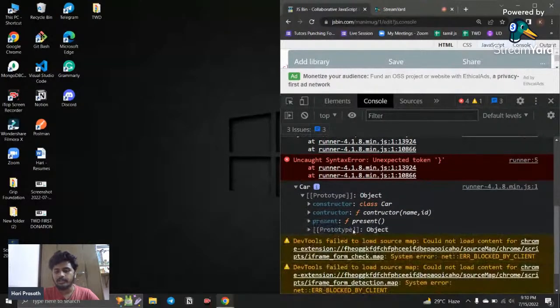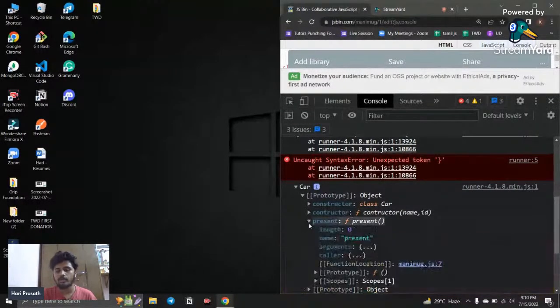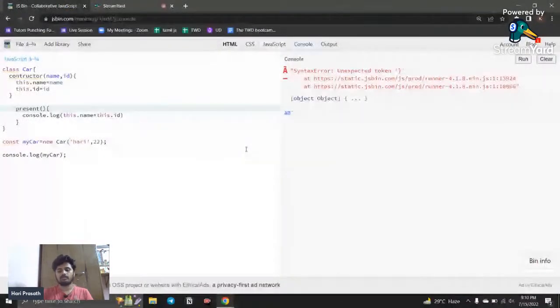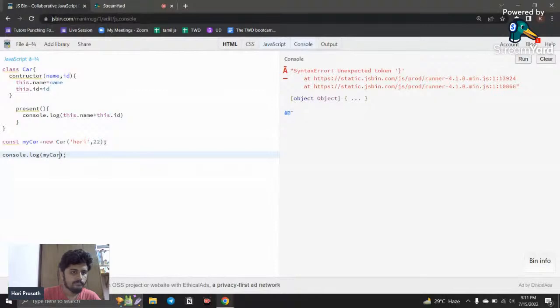Notice that it is not created as a plain property. In normal terms, if I created an object, it would be created in the object only, not in the prototype. So what is meant by prototype is the blueprint. Wherever you are inheriting an object you can use that. So that is the use case of this. So this is what you want to understand, the prototype.